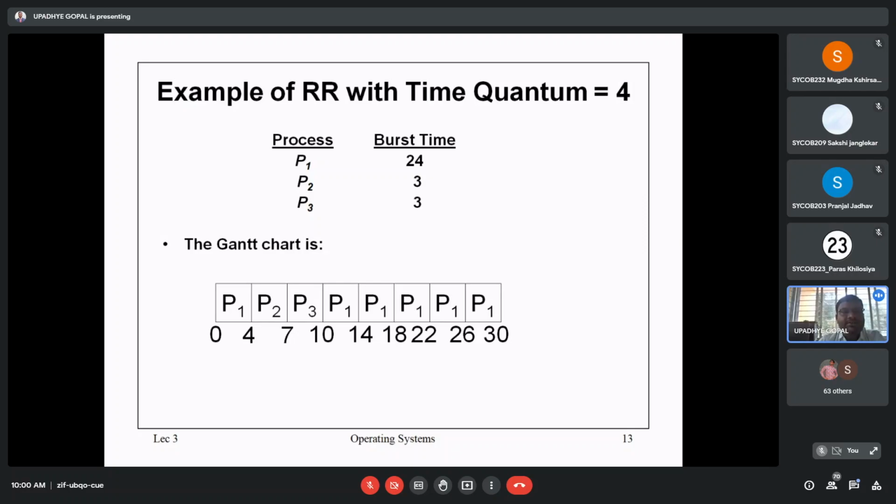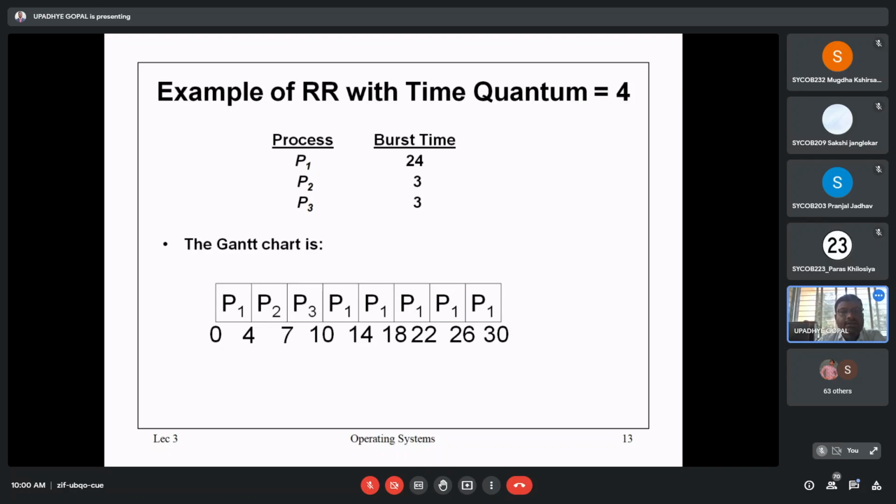Which process is executed next? Process 2. How much time is required for execution of this process? 3 units. Is there any other process? Yes, we have another process, the third process. How much time is required? 3. So it will be taken into account and executed next.